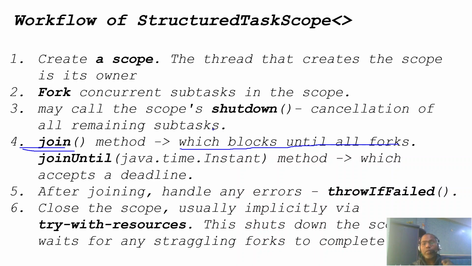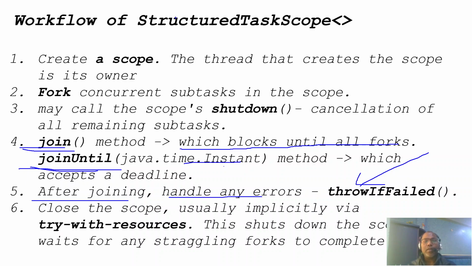And the second option: sometimes I want all the tasks to be completed within a specific time frame. So we have to use the joinUntil method, which takes the time I want. And after joining, you also have the option to handle the error. If you want to handle the error, just use throwIfFailed exception.